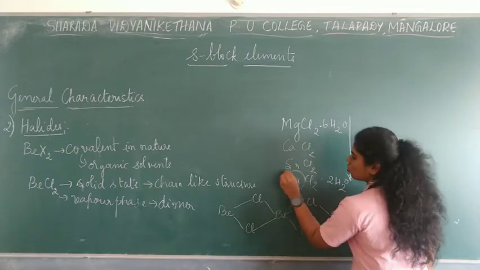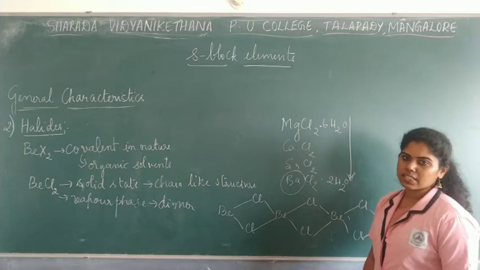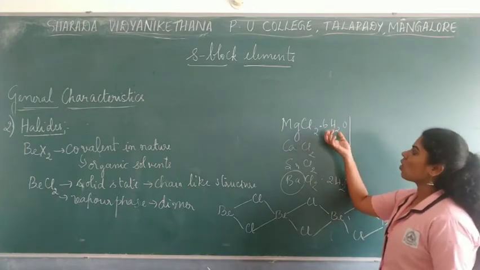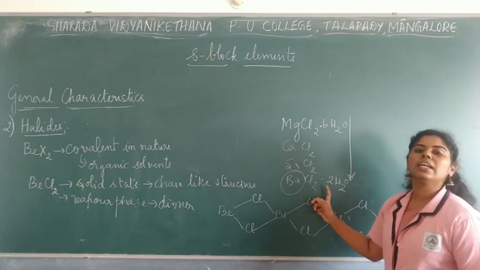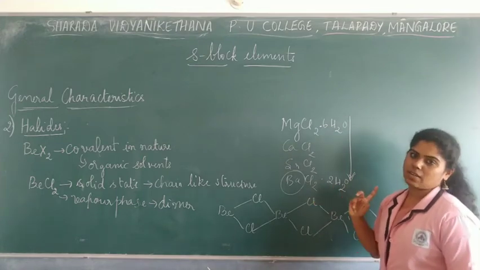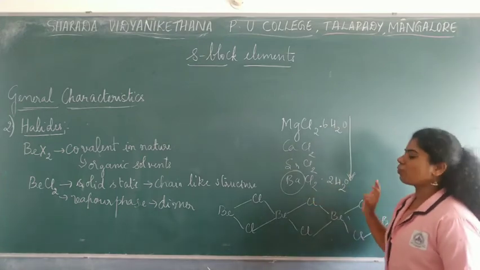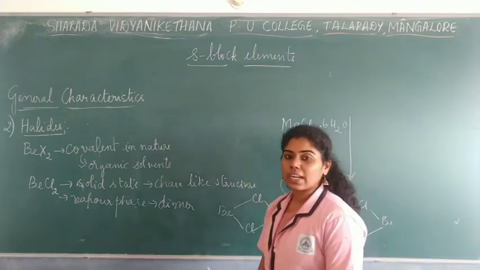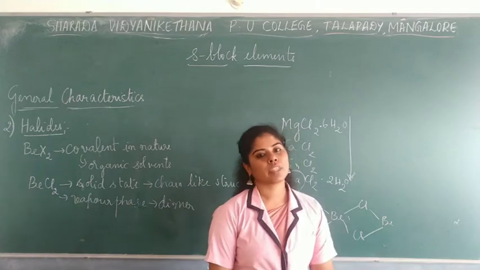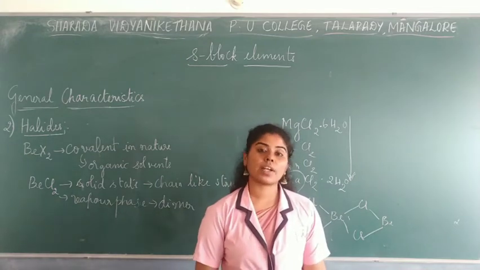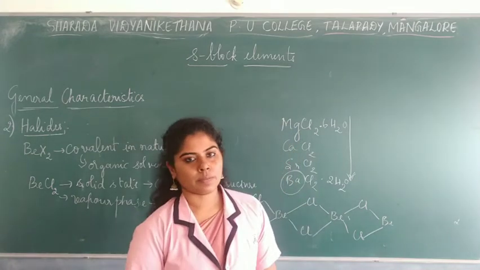Because as you know, they have a greater size. So the tendency to form hydrated salts would also decrease due to the increase in the atomic size. So the tendency to form the hydrated salts would decrease for alkaline earth metals as the size of the metal atom increases.